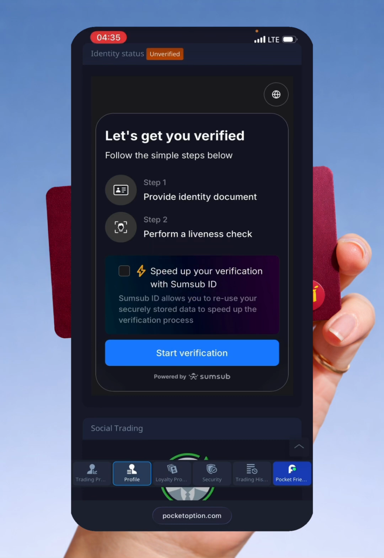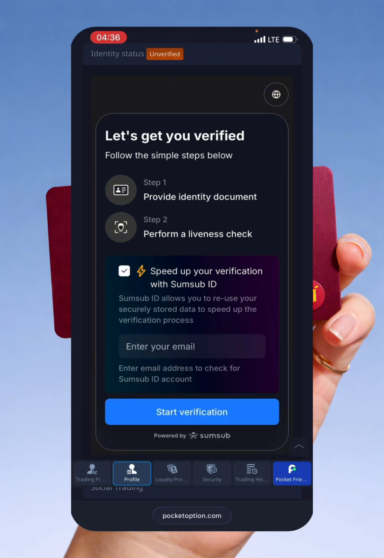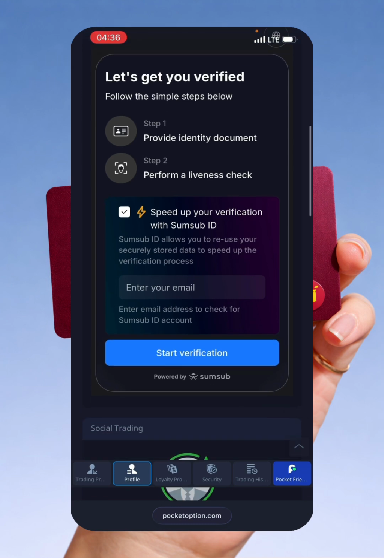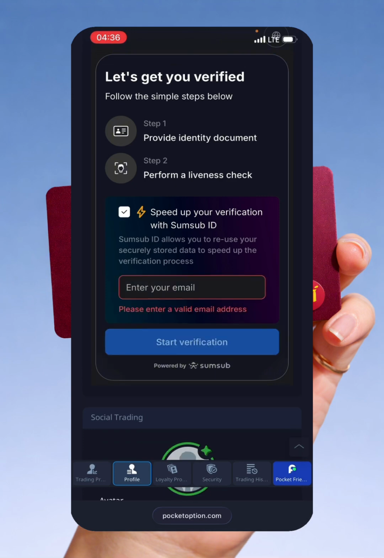So you know that thing that asks you to move your face to the left, move your face to the right? It's going to ask you to do that. So you put your ID and then you do that. I'm not gonna do that, so I'm not gonna click on start verification. But if I click on start verification, it's asking for your email address, and I need to input my ID obviously.